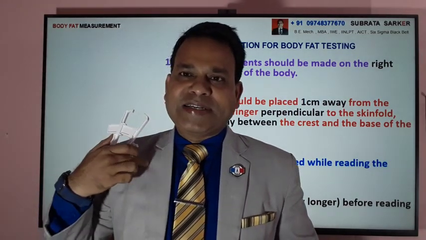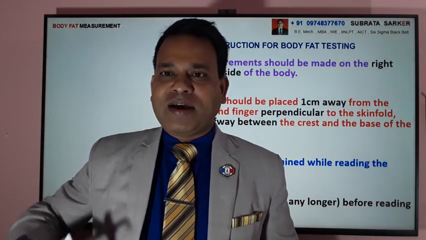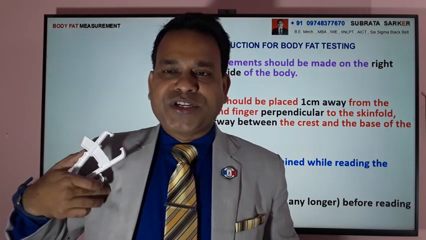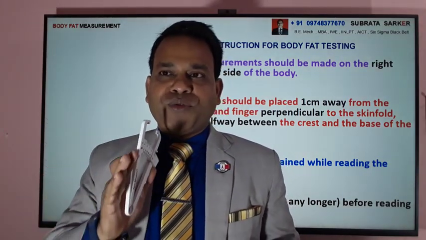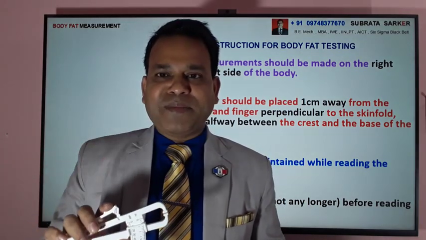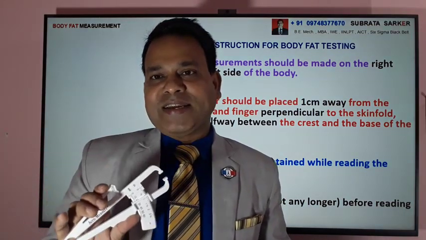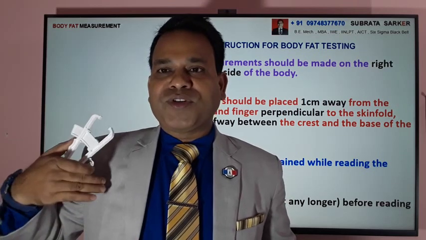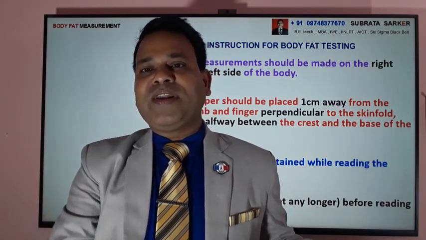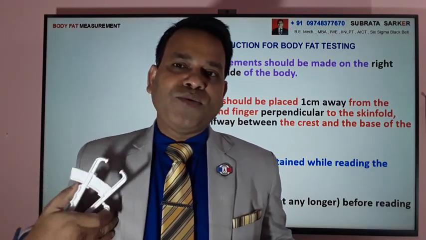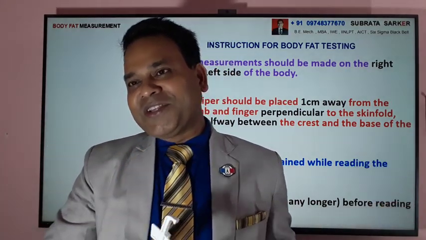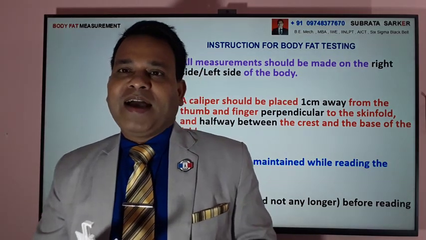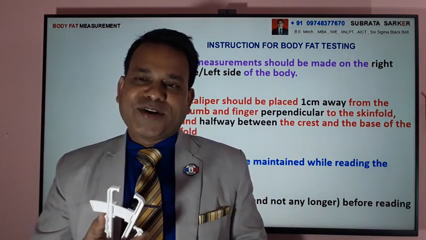There are points close to the navel, close to your chest, the triceps area, and the subscapular area. So the first rule is, you will take the measurement only on one side. If you are taking the measurement for the chest on the left side, then for the navel you cannot take the right side. Either you take all measurements on the left side or all measurements on the right side.